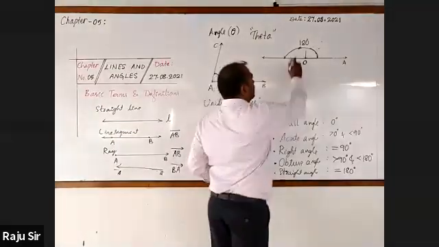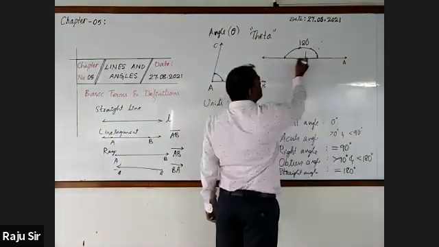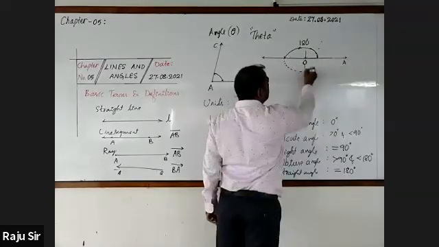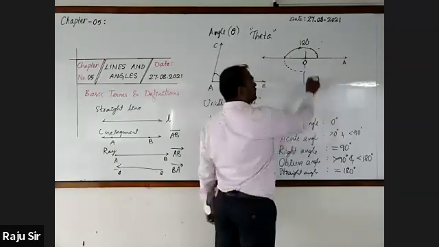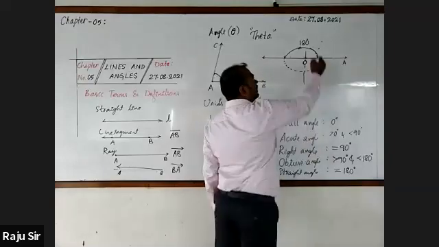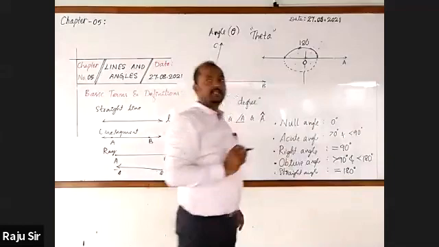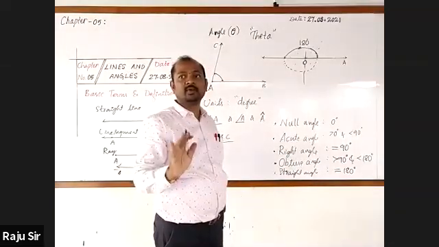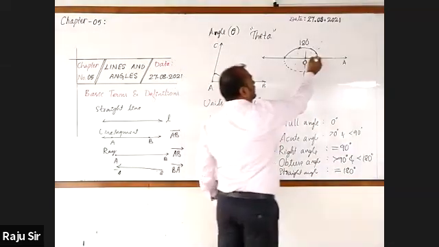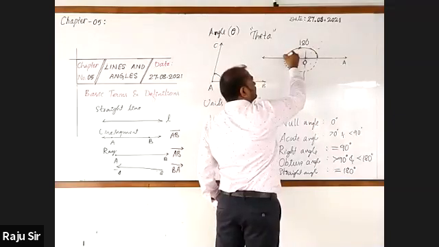Now, look at it. What is the measurement from here to here? 90 plus 90 plus 90 plus 90, 360 degree, complete. From here to here, 180.